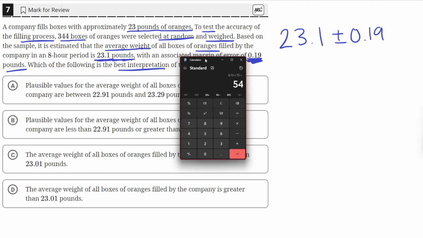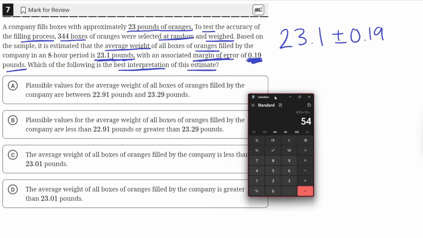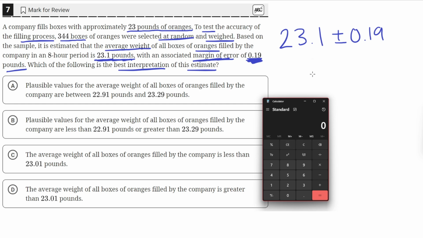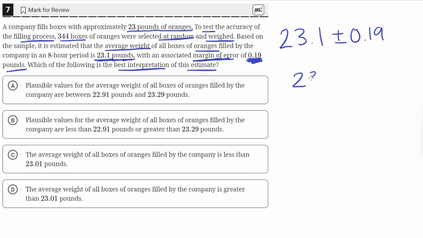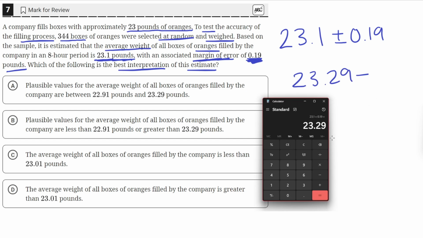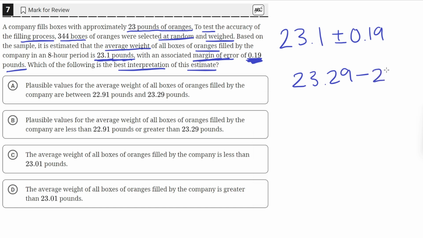So to find the range of the margin of error, we can use our calculator and add and subtract 0.19 from 23.1. So 23.1 plus 0.19 is equal to 23.29, and 23.1 minus 0.19 is equal to 22.91. So it is plausible that the actual average is between these two values.